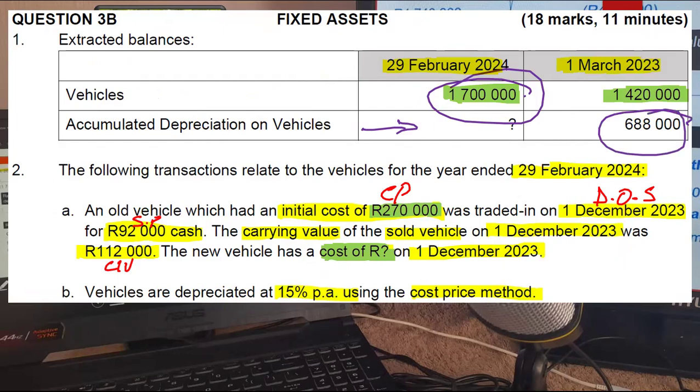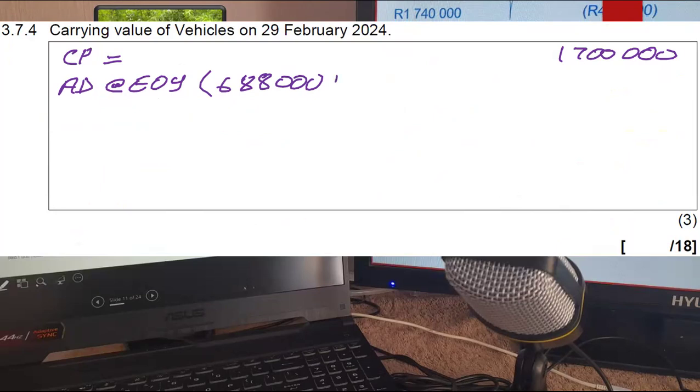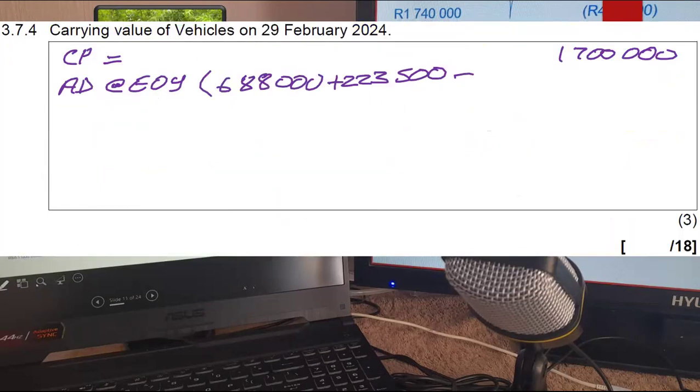I'm going to add that with current year depreciation, which is this one here, 223,500. And then I'm going to minus accumulated depreciation of the asset that was sold, which we calculated over here as 158,000. It must be accumulated depreciation of the asset sold at the date of sale.